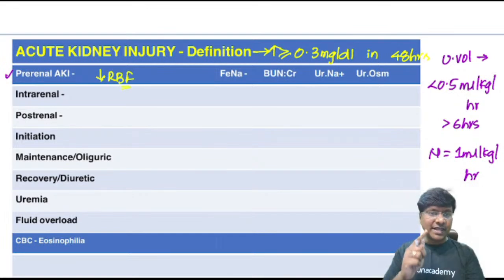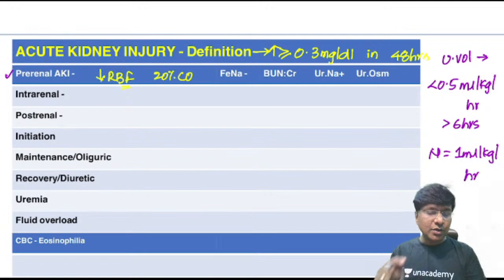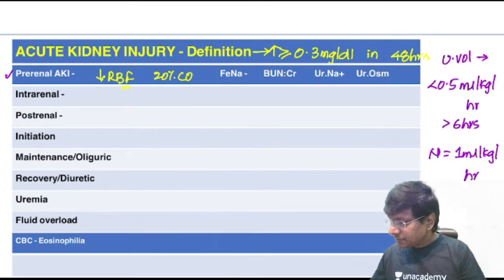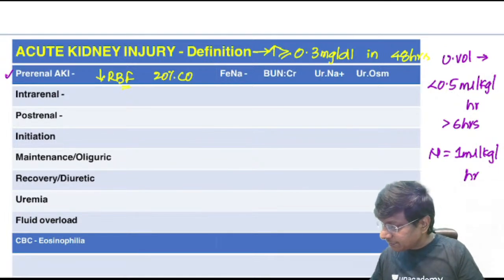Normally how much is the renal perfusion? 20% of the cardiac output will go to the kidney. Now how will you differentiate pre-renal from intrinsic renal? There are some parameters. In pre-renal, the fraction excretion of sodium will be less than 1.